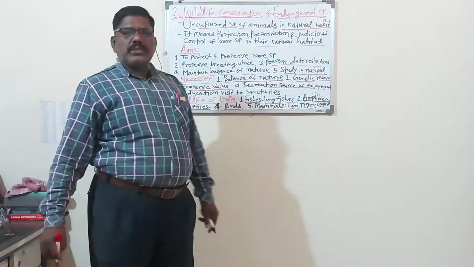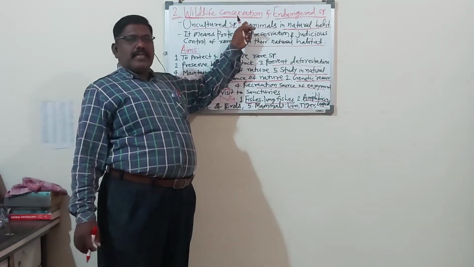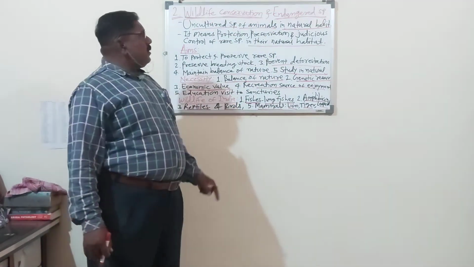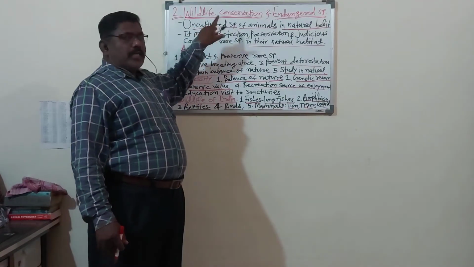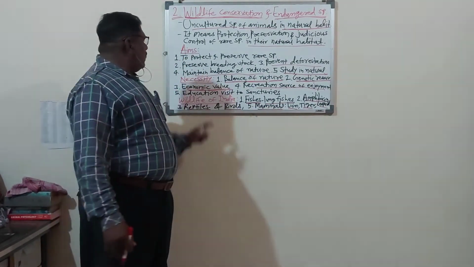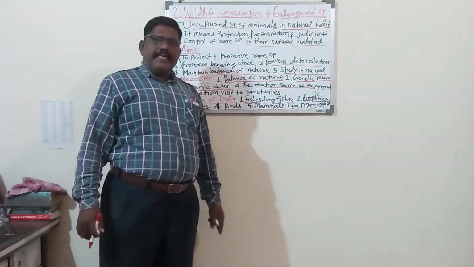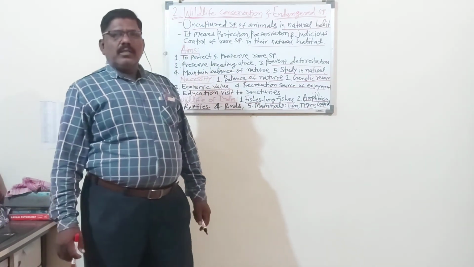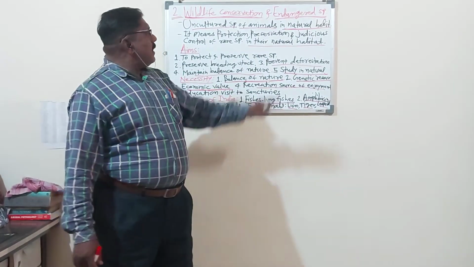So dear students, today we have studied wildlife conservation. The chapter started is wildlife conservation and endangered species. From this chapter we have studied the definition or short introduction of wildlife conservation. Then we have studied the aims of wildlife conservation, then the necessity of wildlife conservation and wildlife of India. This we have studied today. So dear students, in the next period we will study the endangered species.